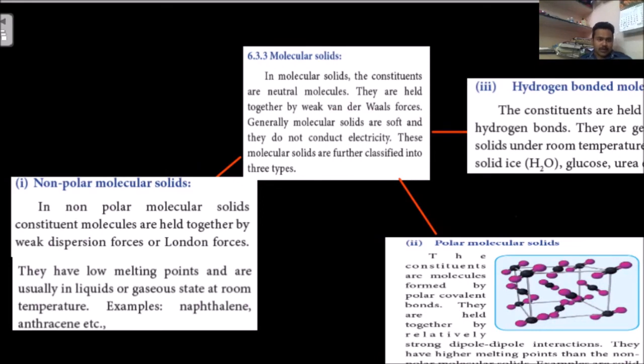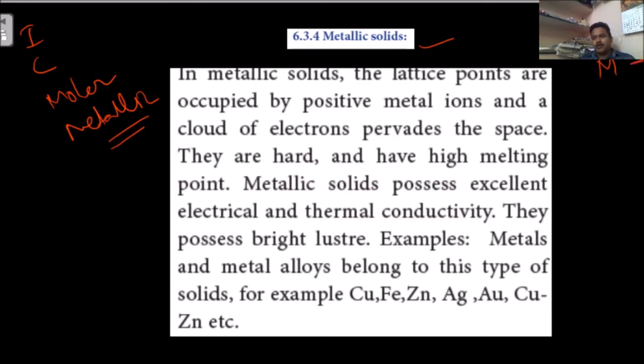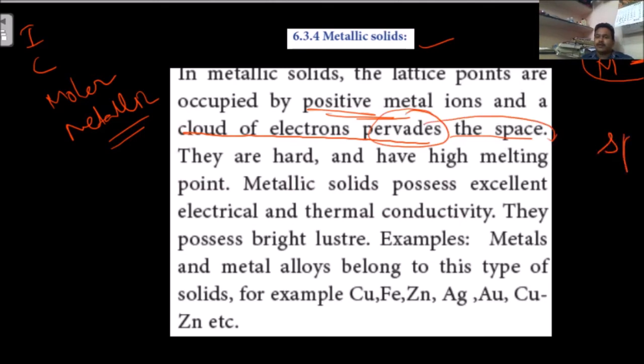This is what we discussed right now. Finally, already ionic solids, covalent and molecular solids are discussed. Finally, this is metallic solids. The name itself is there. What bonds are there? Metal, so there is a metallic bond. Here we observe that lattice points are occupied by positive metal ions, and a cloud of electrons pervades the space. Pervades means spreading in the space.